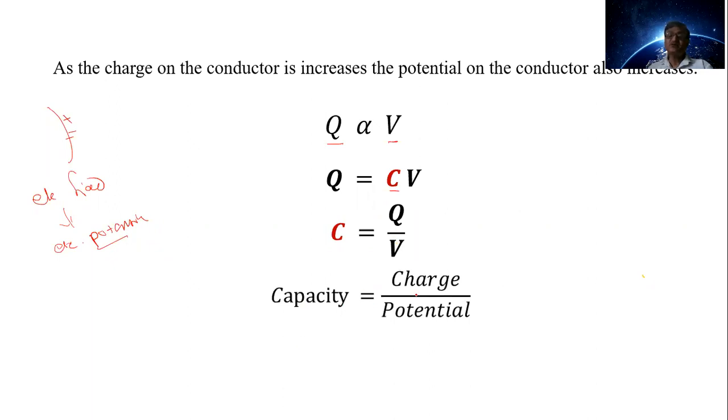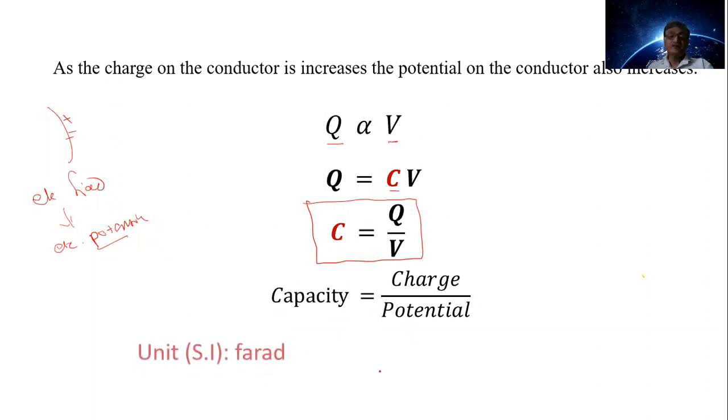Capacity is equal to charge upon potential. That we write. This relation is important here. C is equal to Q upon V. This is the basic relation for capacitance.